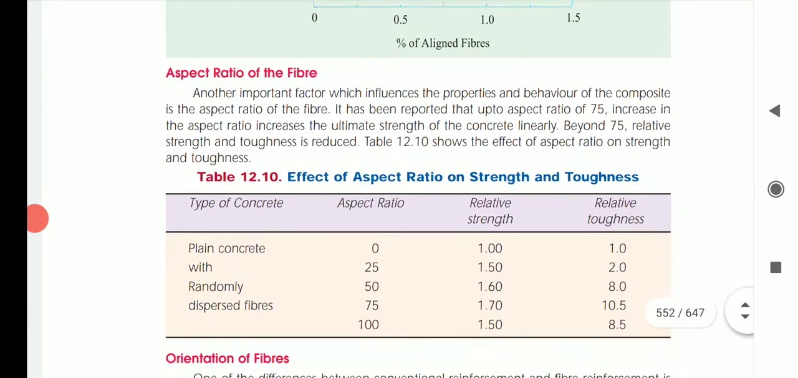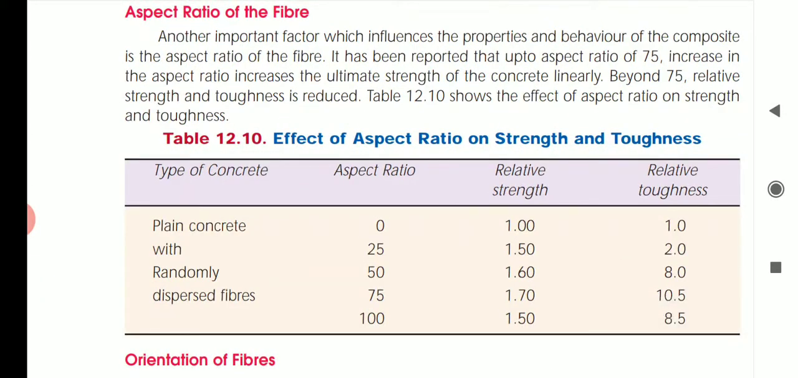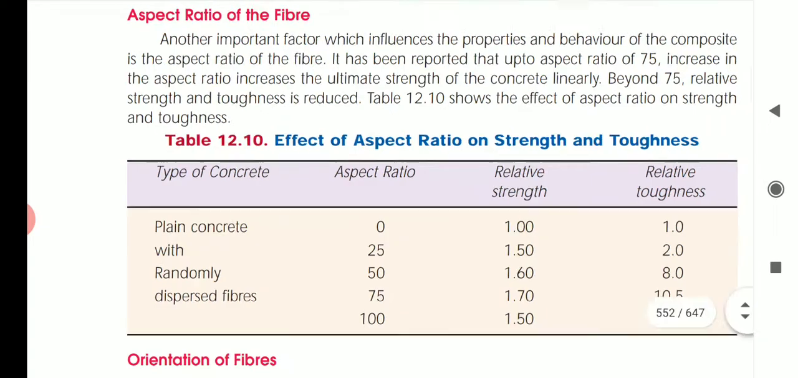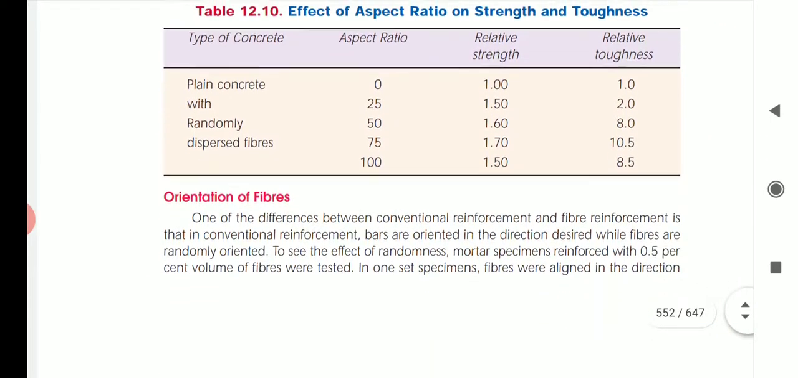And aspect ratio of the fiber, that is length to diameter ratio. Another important factor which influences the properties and the behavior of the composite is the aspect ratio of the fiber. It has been reported that up to aspect ratio 75, increase in the aspect ratio increases the ultimate strength of the concrete linearly. Beyond 75, relative strength and the toughness is reduced. So up to aspect ratio of 75 is preferred for the fiber reinforced concrete.